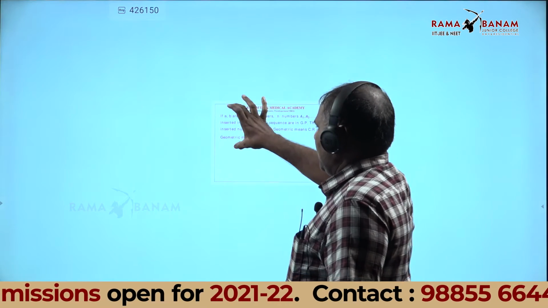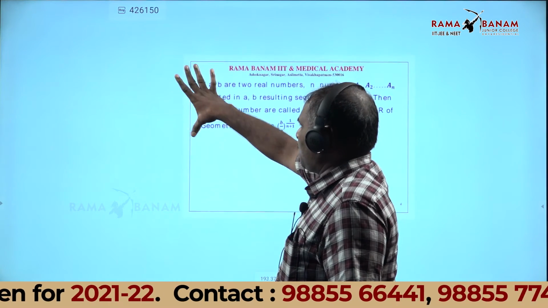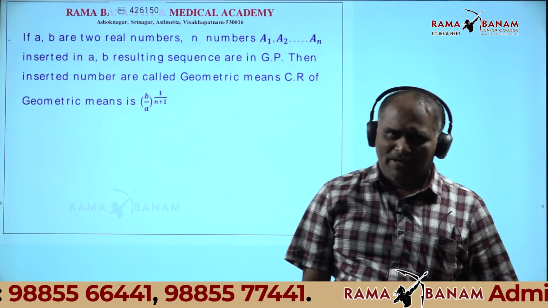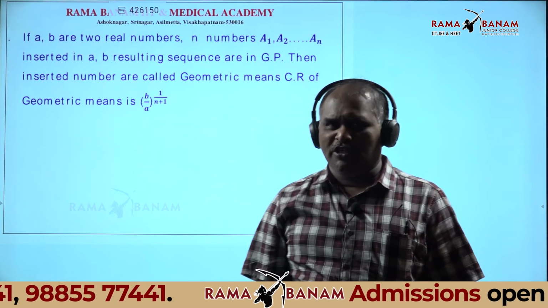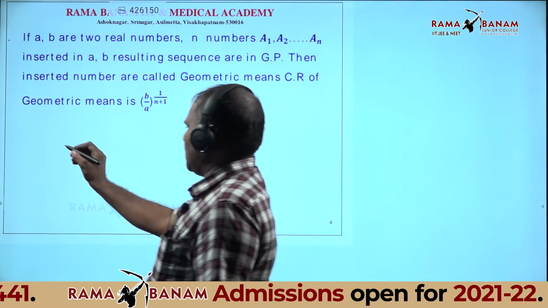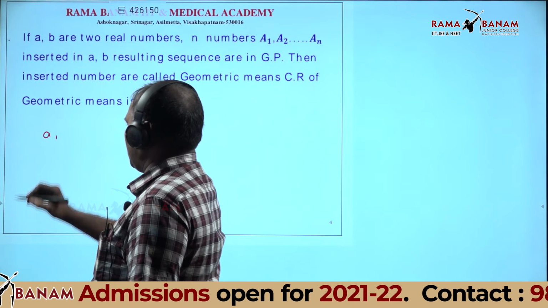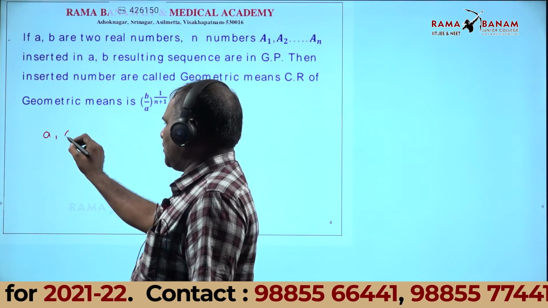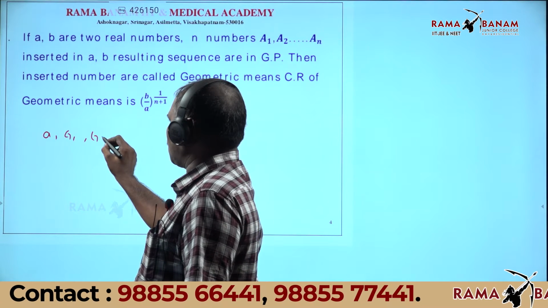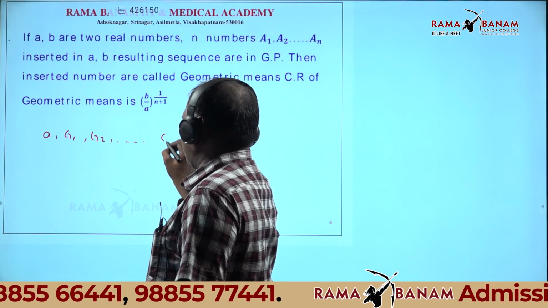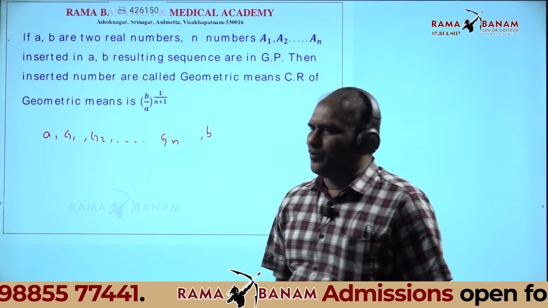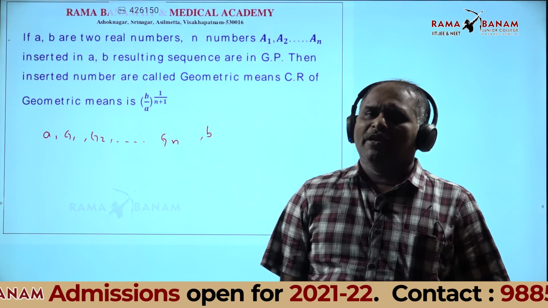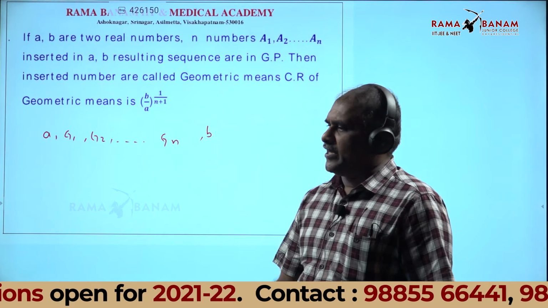Here there are two real numbers, A comma B. Therefore G1, G2, etc., Gn, n numbers are inserted between A and B.